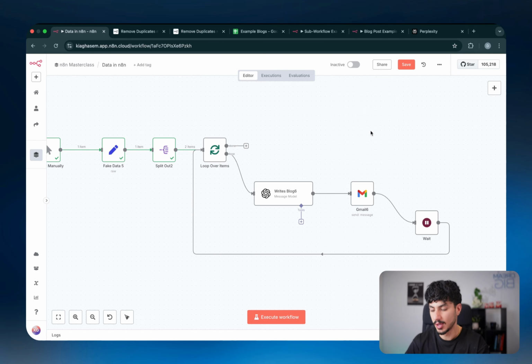So you guys might ask me, what is the point of doing this, considering the fact that if we have 1,000 items, those 1,000 items would execute one by one on the other nodes anyway.